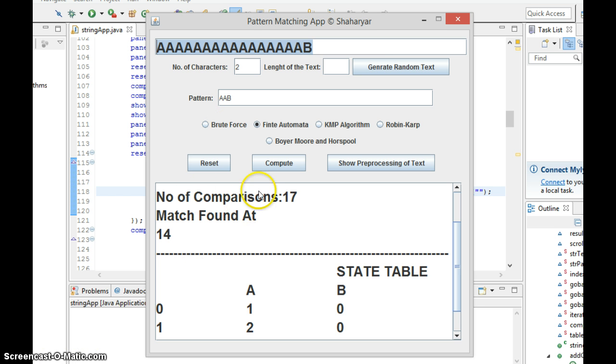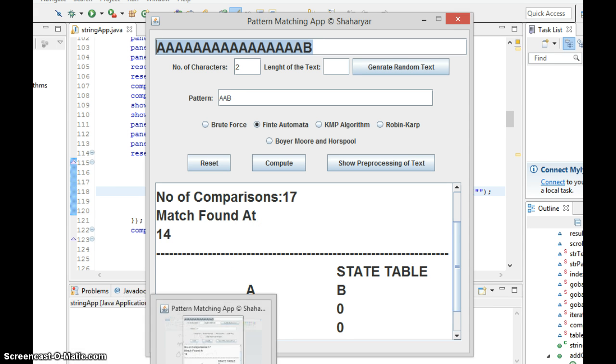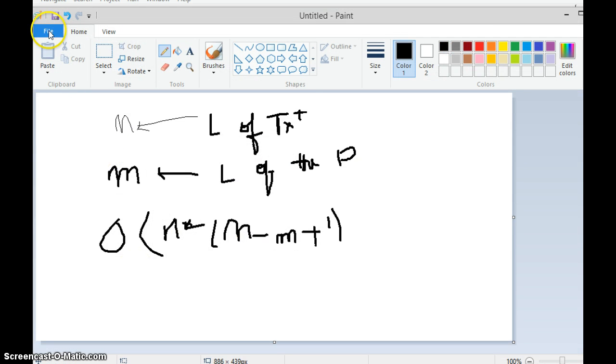So let's see how finite automata works and how it pre-processes the text. Where's my notepad here? File.